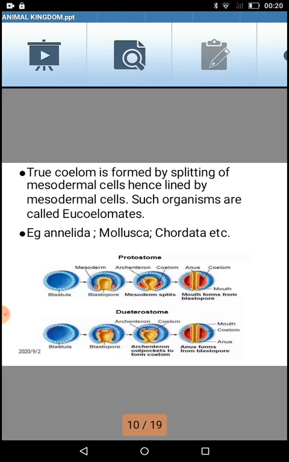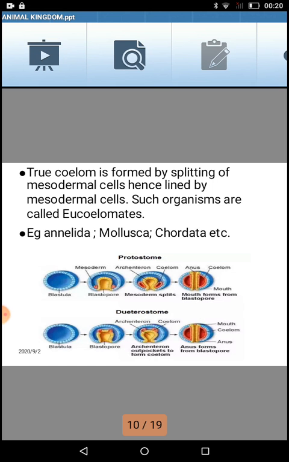Once the cells are moving towards the inner side, the cavity formed inside is called blastopore, which is shown with the yellow color here, and mesoderm initials are going to develop on either side of these invading cells. In the third diagram you can see this mesoderm, which was initial in the second stage, has grown into a little line of cells, and they themselves are enclosing a cavity, and this cavity is called coelom.